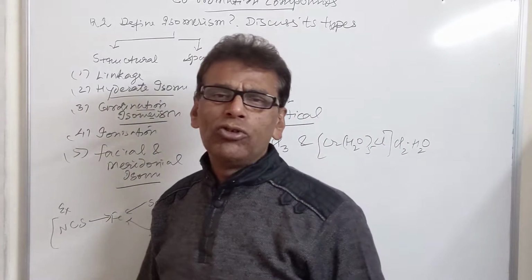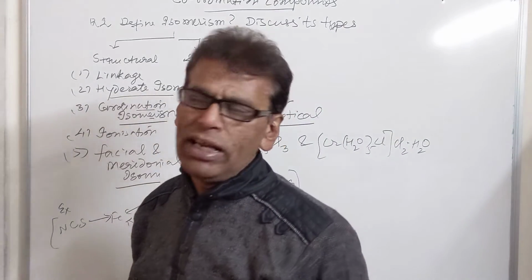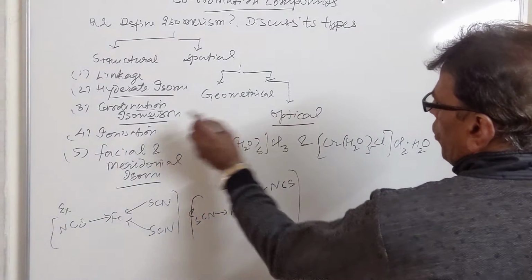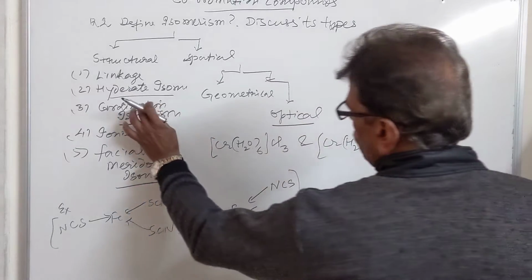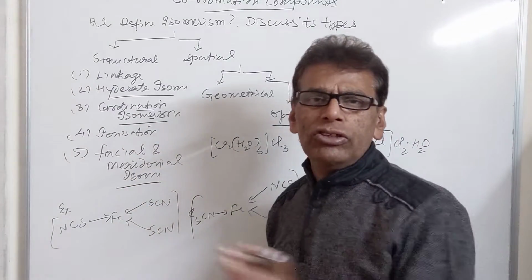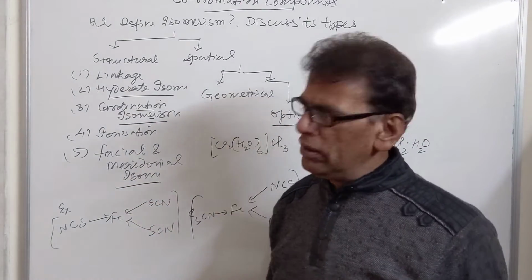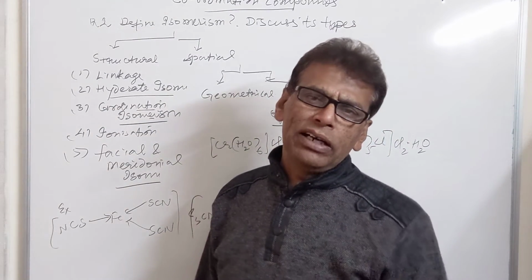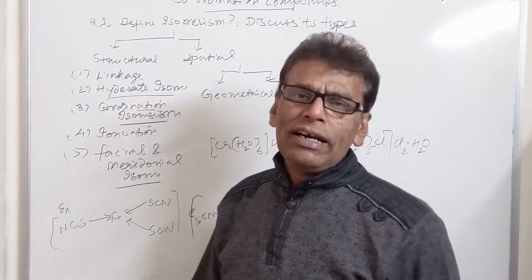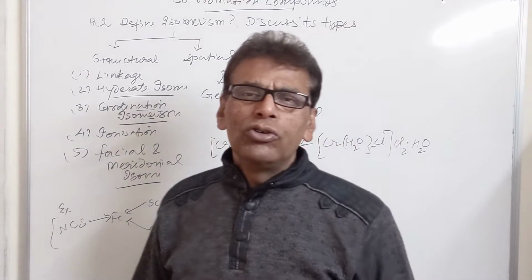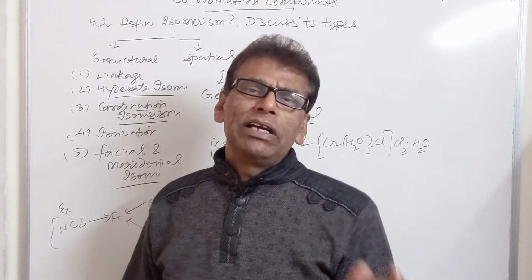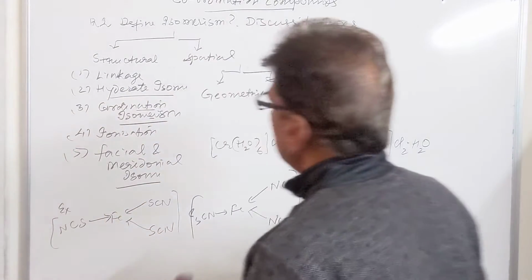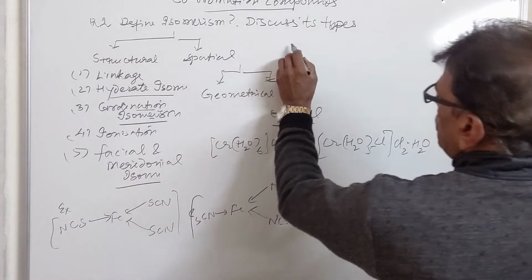Then we have the next, coordination isomerism. It is shown by those compounds which have cationic as well as anionic complexes in the same coordination compound, and this isomerism arises due to the shifting of ligands from the cationic part to the anionic part and from the anionic part to the cationic part. This isomerism is called coordination isomerism.